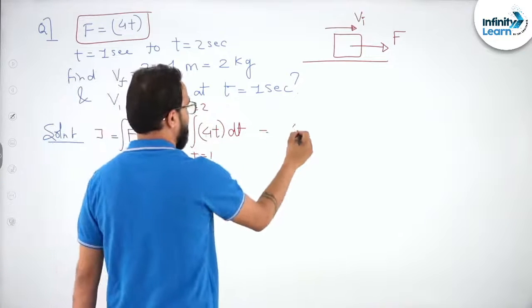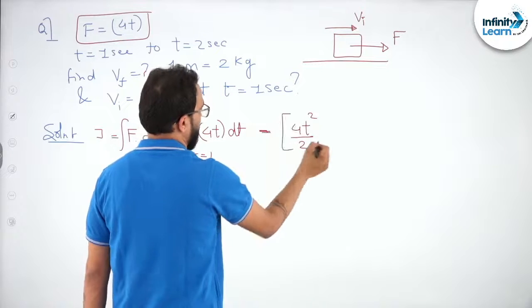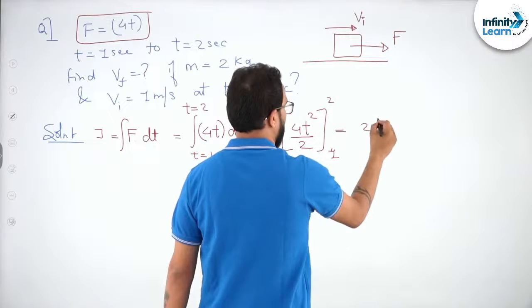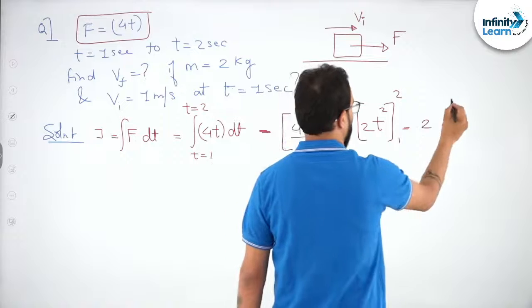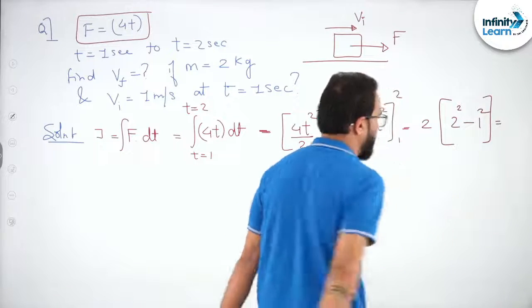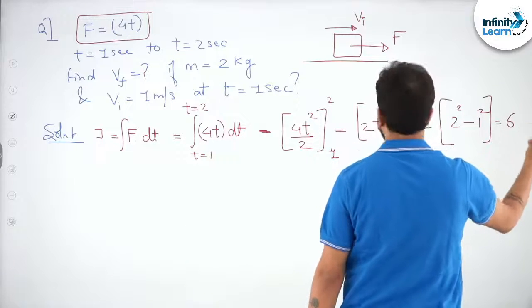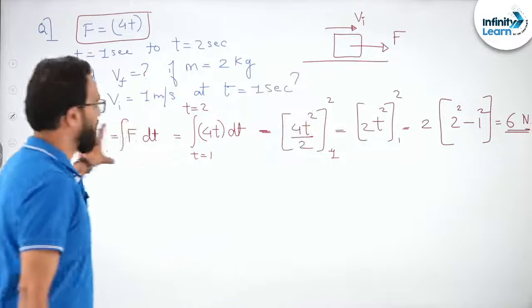So I can say it is 4t square by 2 from 1 to 2, which will become 2t square from 1 to 2, which will become 2 outside, 2 square minus 1 square, which will become 2 into 4 minus 1 is 3, 2 into 3 is 6. Okay, answer is 6 Newton second. So this is the impulse that you have got.